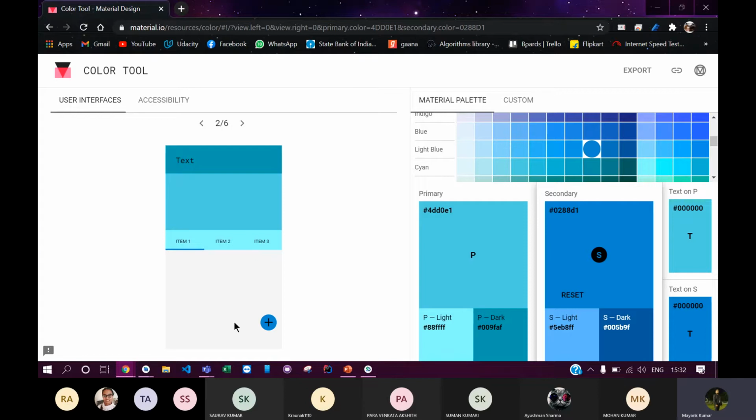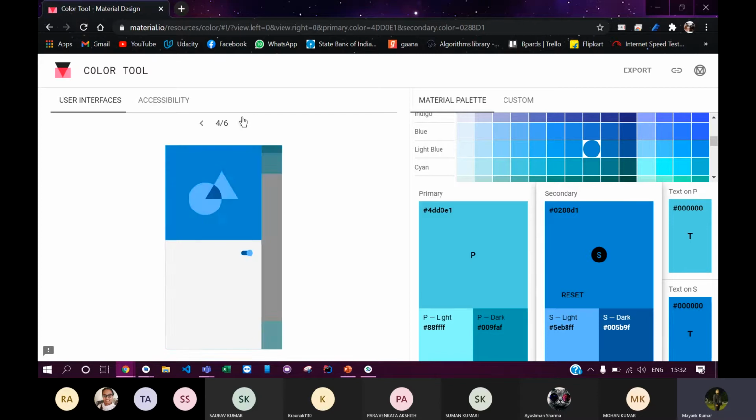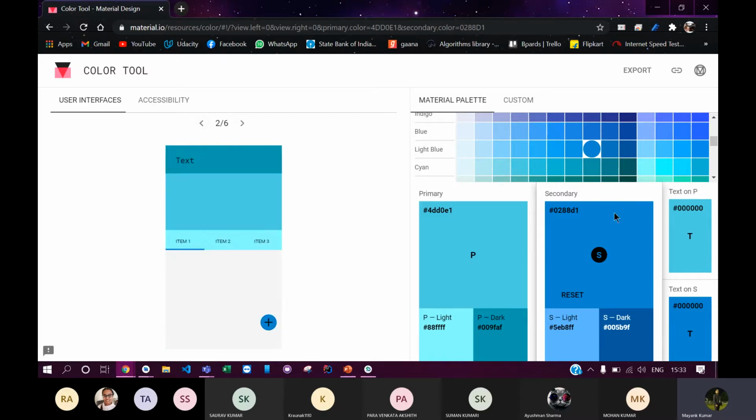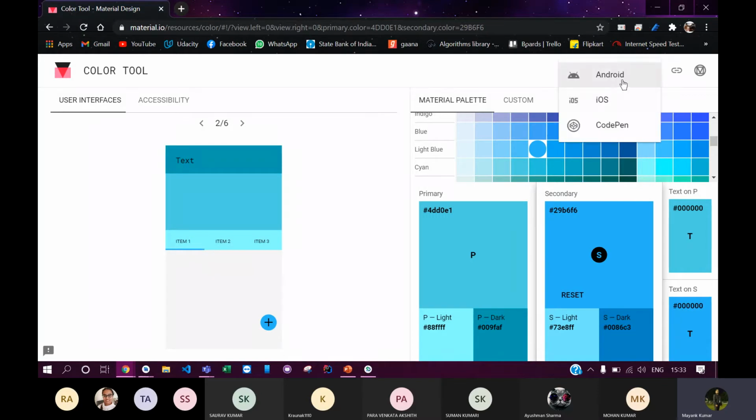So if your app is using a tabbed layout, it would look like that, and if your app is using this layout, you can easily find your best suited theme or color here as well. You can just change it as you like, and you can find it easily. Suppose you like this theme, you can simply export it. So let me just export it from here.